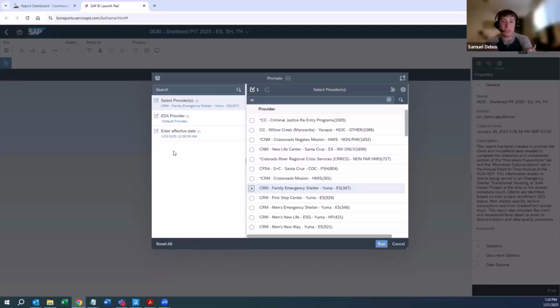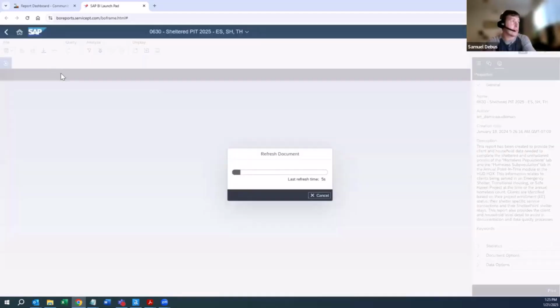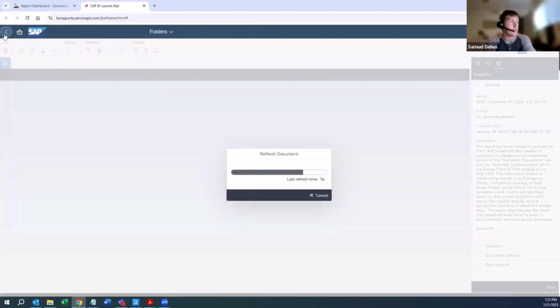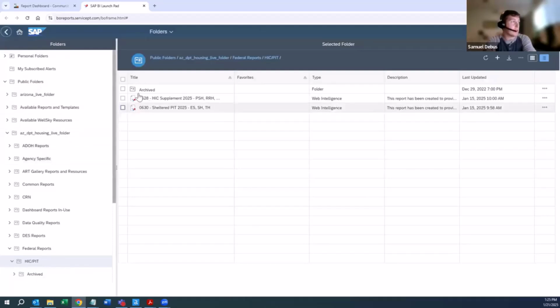You can only select one provider at a time. So if you have 10 providers, for example, or 10 shelters, you just run the report 10 times to get the client count for each of the 10 projects. I know for agencies with a lot of projects, that's more inconvenient. You're more familiar with the process for sure, but I know that can take a lot of time. But again, you just run it, and it would run that report.